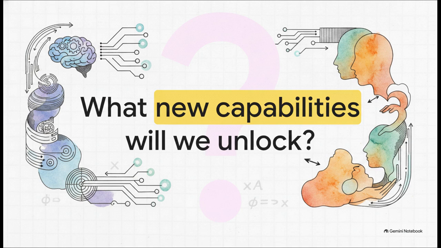Which leaves us with a pretty fascinating thought to end on. For years, compute and complexity were the limiting factors in making AI systems perfectly tailored to our human values. With scalable AI alignment now mathematically simplified by DPO, what unprecedented new capabilities are we going to unlock when these models can safely and efficiently learn our exact preferences?